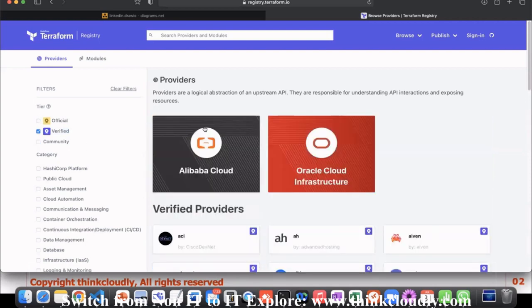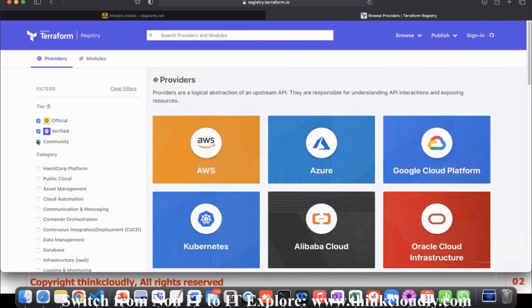Yeah, so if you see this Alibaba Cloud, what they did, they created the compatibility themselves. The Alibaba team created the compatibility themselves, and they asked Terraform, hey, why don't you include our provider? So they submitted the request, and then Terraform approved the request. That's why you see verified providers over here.